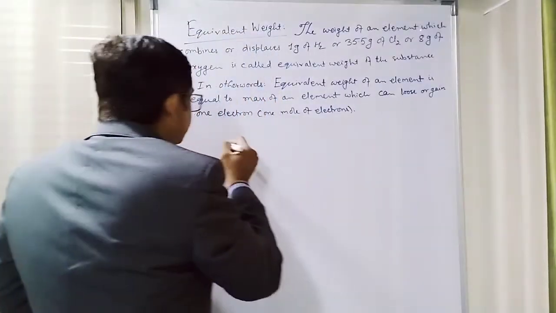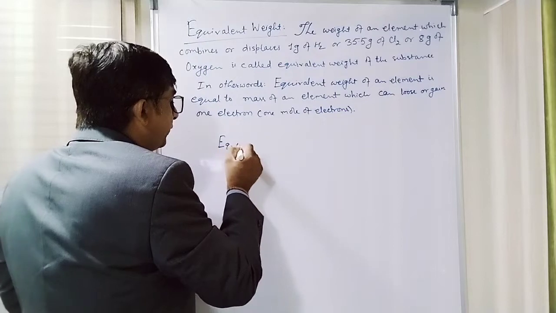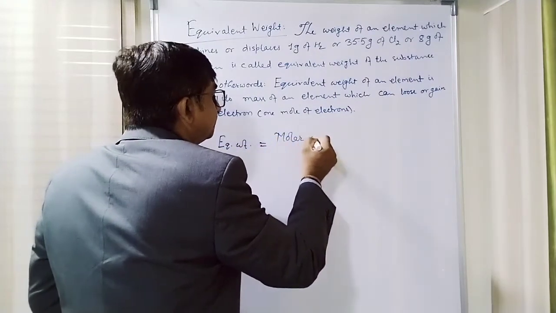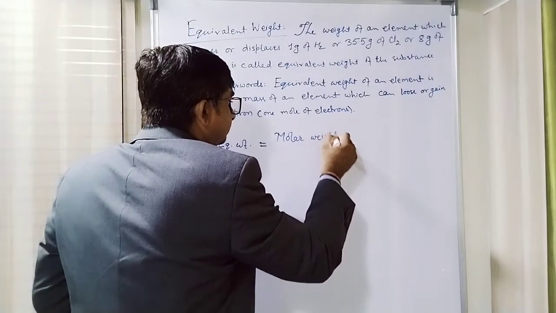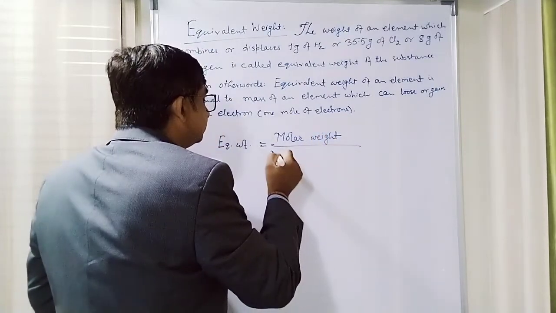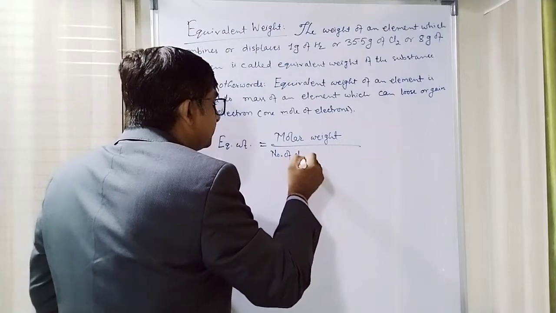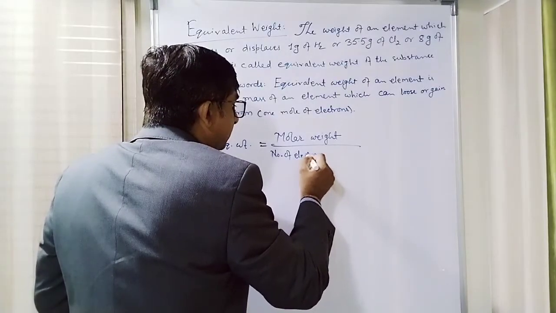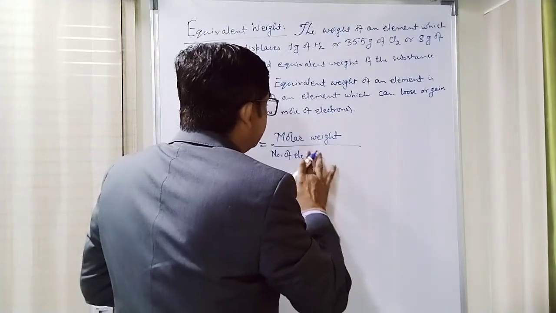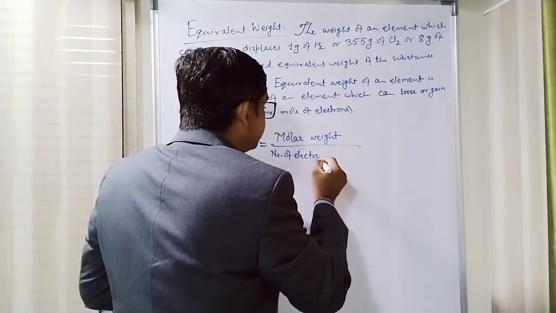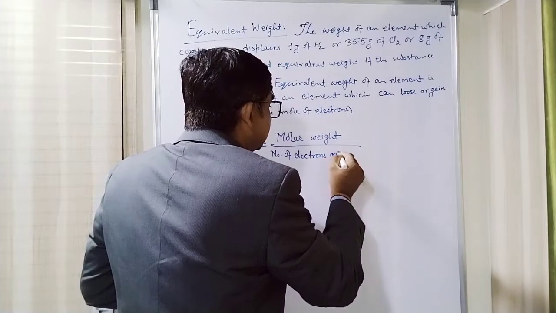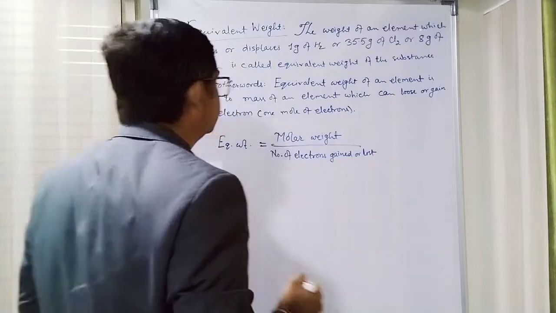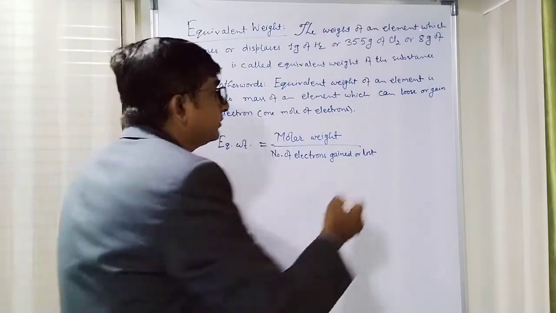So you can also say that equivalent weight is equal to molar weight upon number of electrons gained or lost. Okay, so this is your equivalent weight.